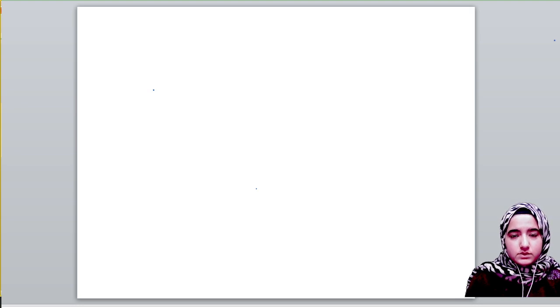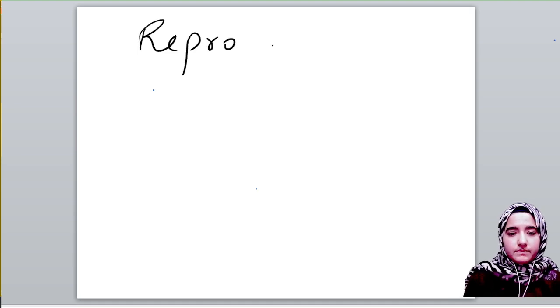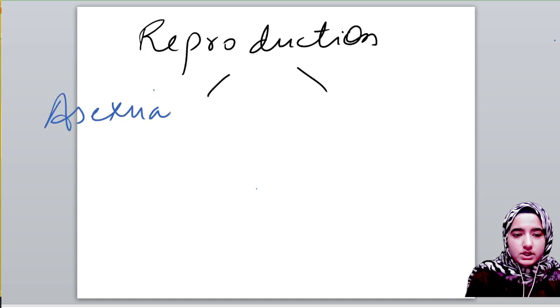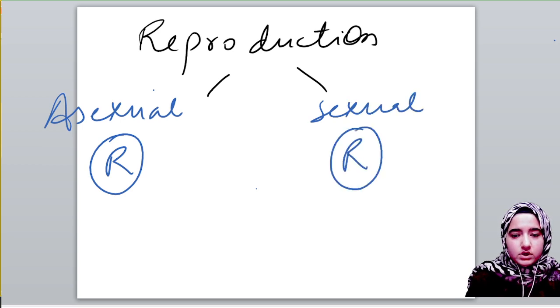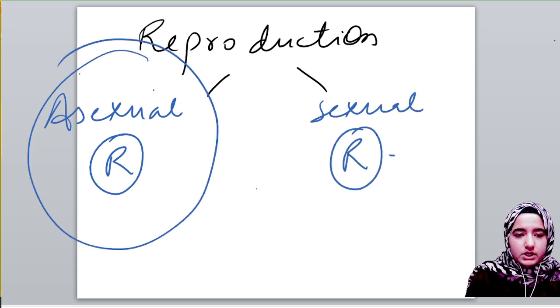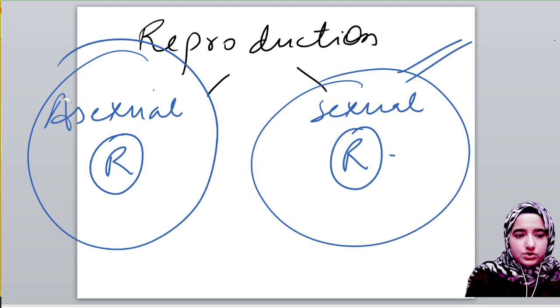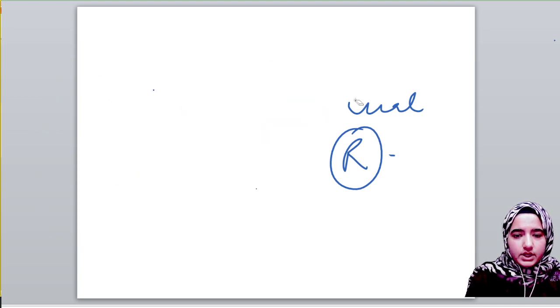And after this we saw that reproduction is of two types. First one was asexual reproduction, another one was sexual reproduction. We did asexual reproduction, and now in this lecture we will see sexual reproduction, okay? Before starting sexual reproduction, let's quickly recapitulate asexual reproduction.